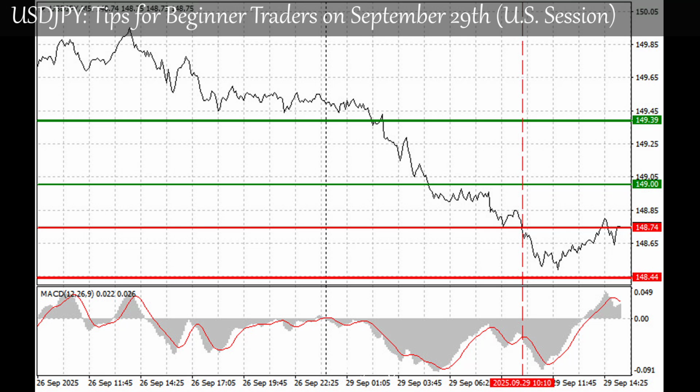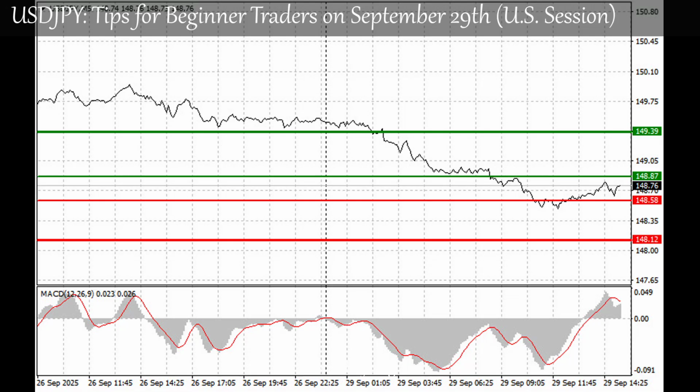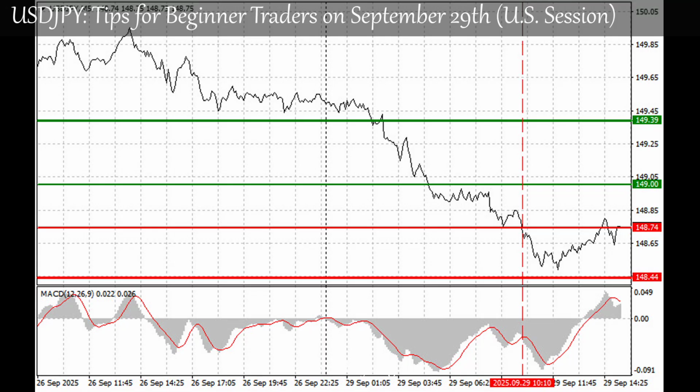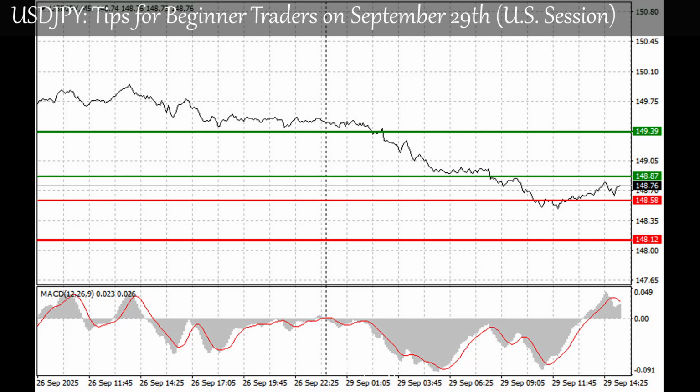Before the release of major fundamental reports, it is best to stay out of the market to avoid sharp price fluctuations. If you decide to trade during news releases, always set stop-loss orders to minimize losses. Without stop losses, you can quickly lose your entire deposit, especially if you neglect money management and trade with large volumes. Remember, successful trading requires having a clear trading plan, like the one outlined above. Spontaneous decisions based on the current market situation are inherently a losing strategy for intraday traders.